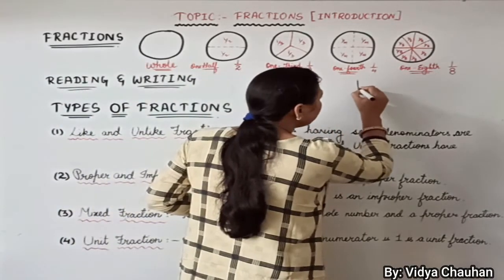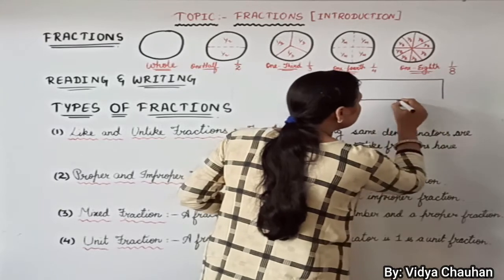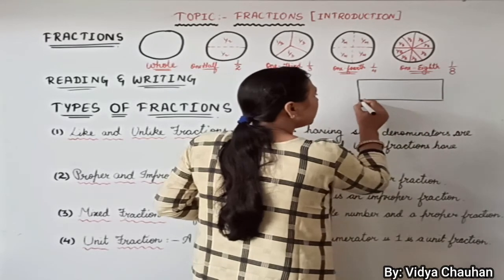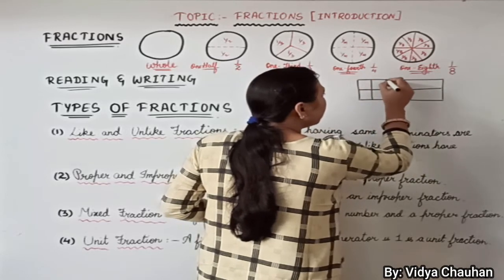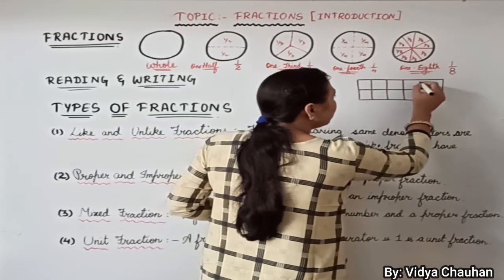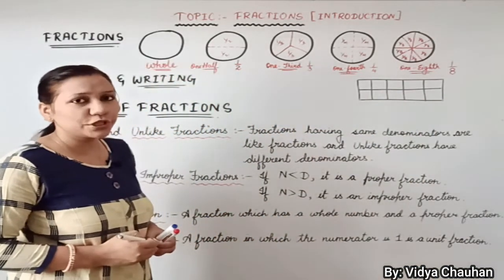Suppose there is a rectangular box. This is a rectangular box. This rectangular box, suppose I have divided into, as you can see, 10 equal portions.